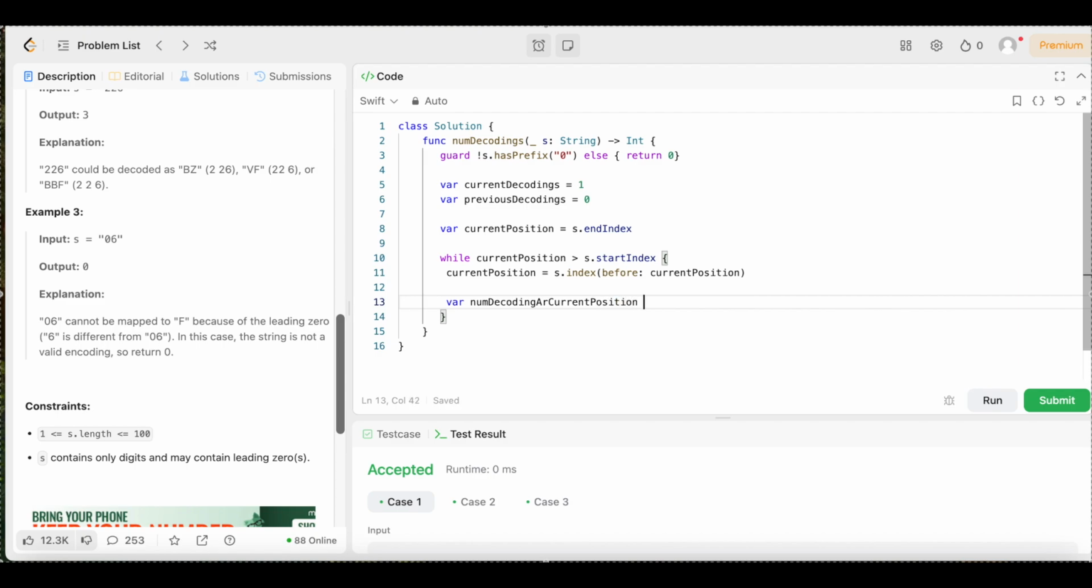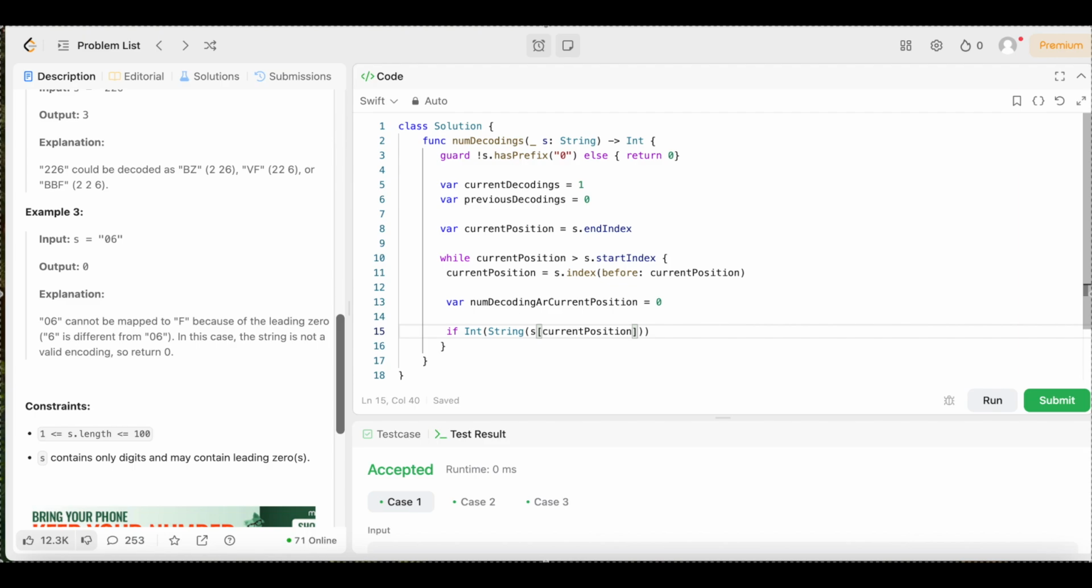Excuse me, y'all. And we could just set that equal to 0 to start. So if the current character is not 0, that means it's valid as a single digit decoding. So we're going to come underneath that. We're going to use an if statement for that. We're going to say if int, open up the parentheses, string, because remember, we're dealing with strings. Then we're going to open up the parentheses again. We're going to say s square bracket current position